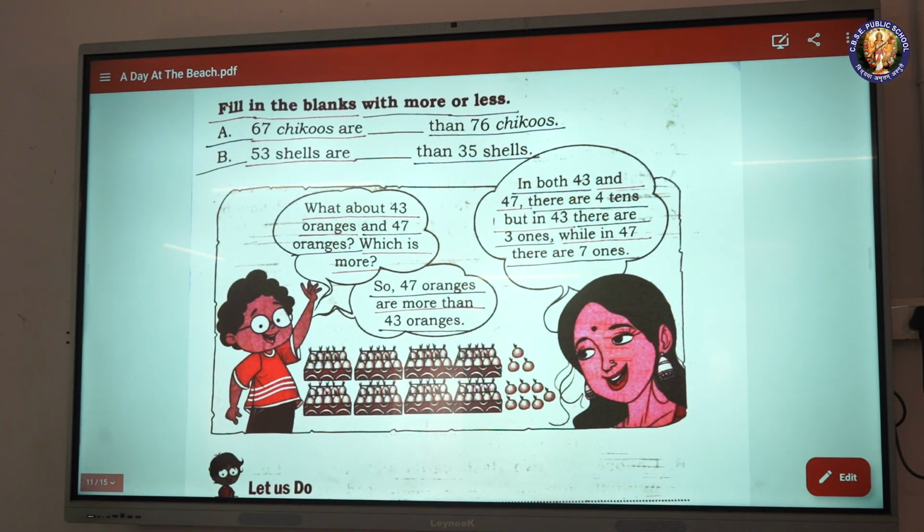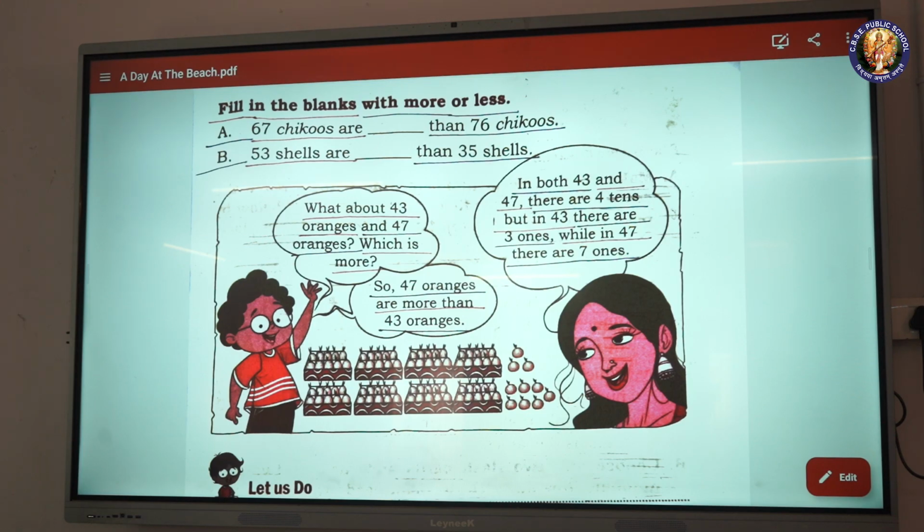Fill in the blanks with more or less. A. 67 chikus are blank than 76 chikus. B. 53 cells are blank than 35 cells.